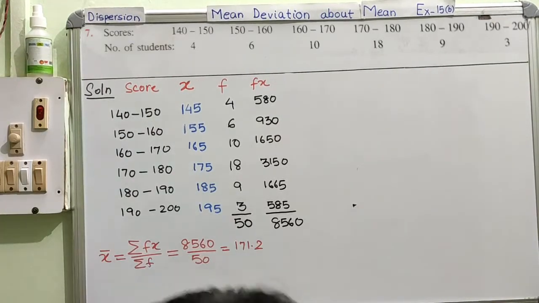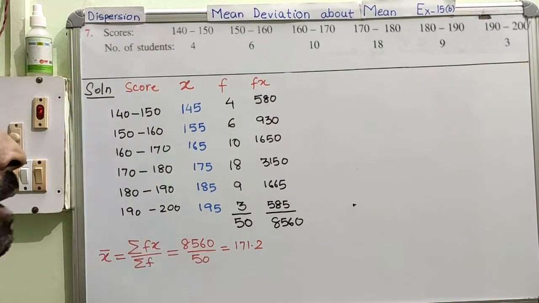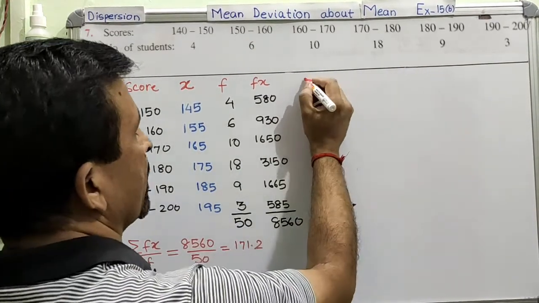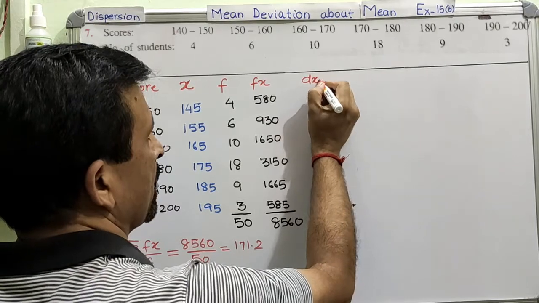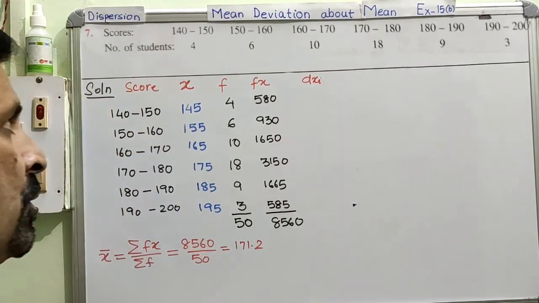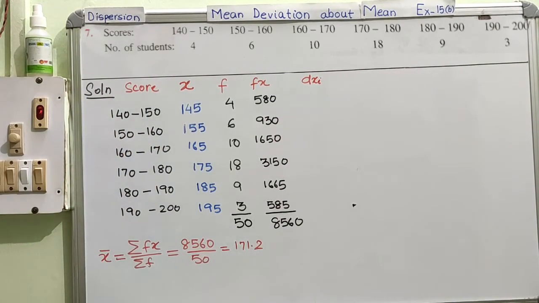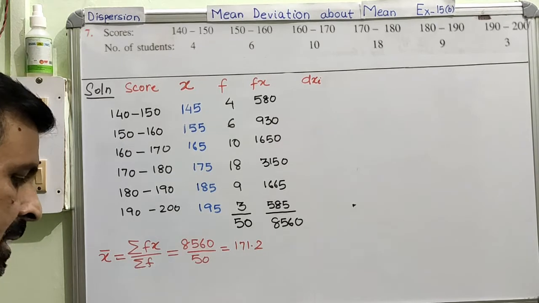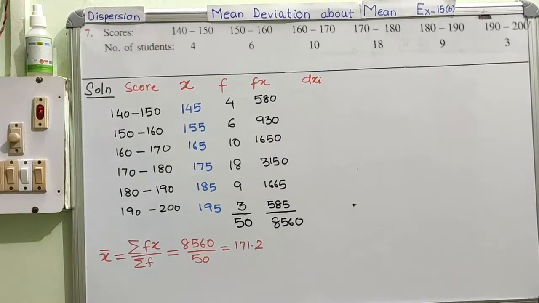Clear? After this mean is calculated, now what next? Now we can find out dxi. You know how to find out the dxi, right? So the difference of x column with the mean. Clear? So the difference, let us find out the deviation.